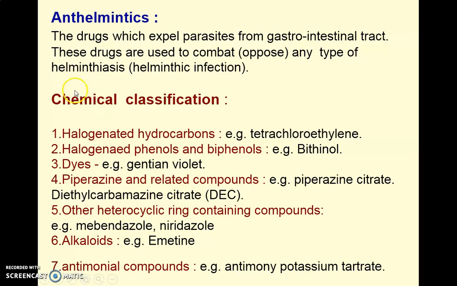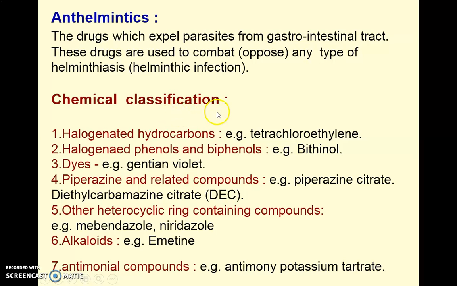The disease causing helminthiasis. Now, if you want to define the anthelmintics, these are the drugs which expel the parasitic worm from the gastrointestinal tract, and these drugs are used to combat or oppose any type of helminthiasis or helminthic infection. It means these drugs expel the parasitic worm from the gastrointestinal tract. They are used for the eradication of the worm, or to combat or oppose helminthiasis. This is the definition of anthelmintics.